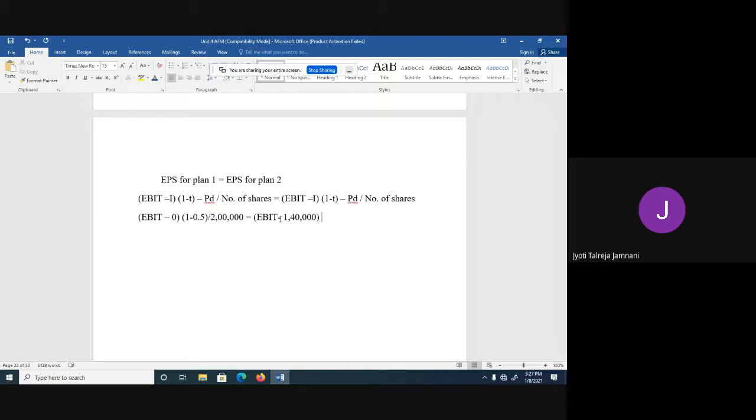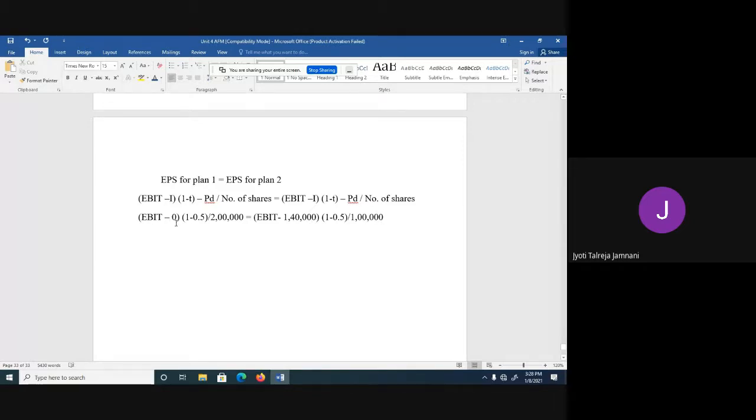Then 1 minus tax rate, so 1 minus 0.5, minus preference dividend, which is 0. I'll not take it because here also I didn't take it. When it's not there, we will not take it. So let it be, or you can take it as minus 0 in both the cases. Divided by number of shares, which is 1 lakh. Now we have to solve this equation.